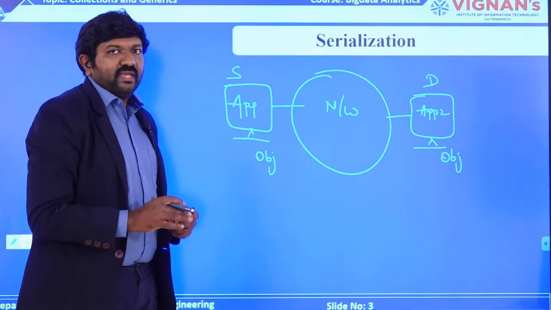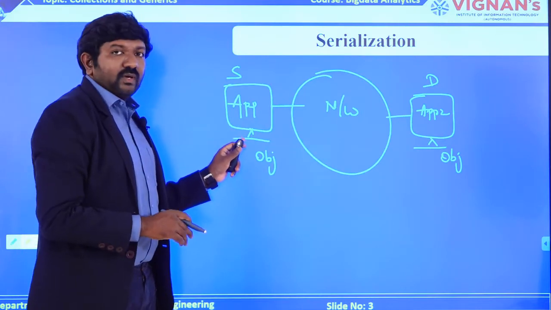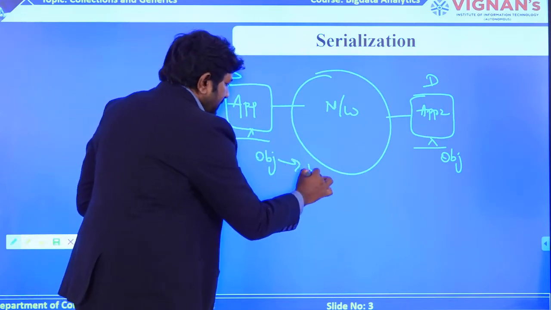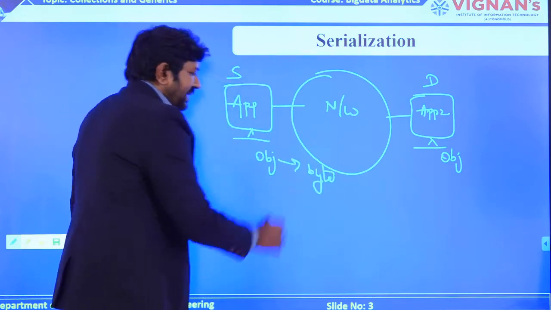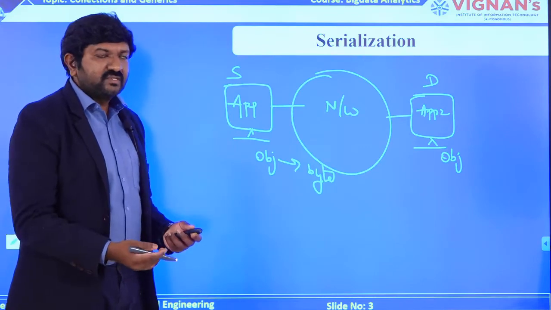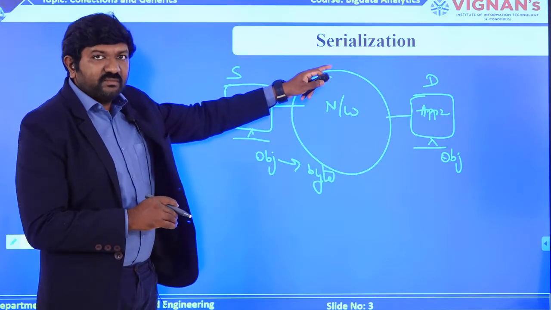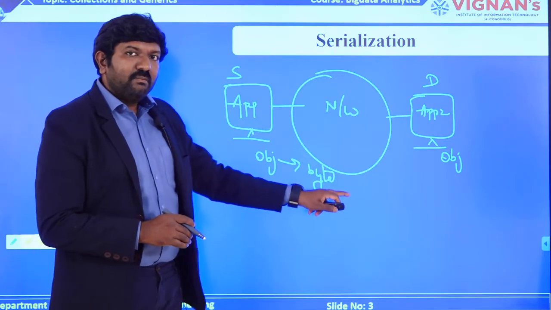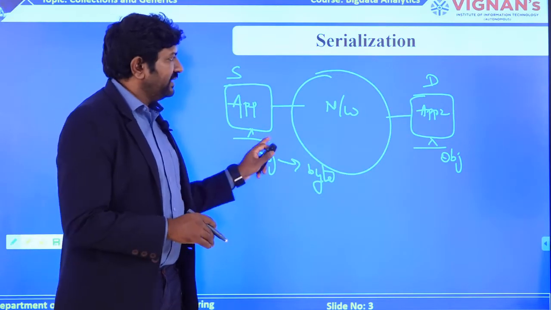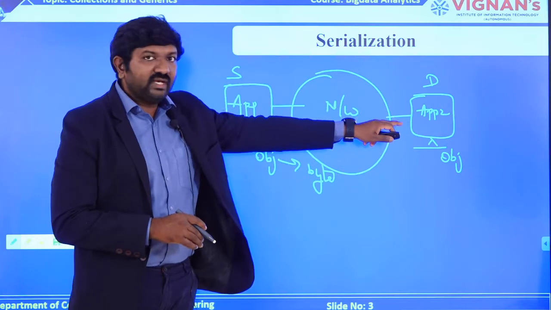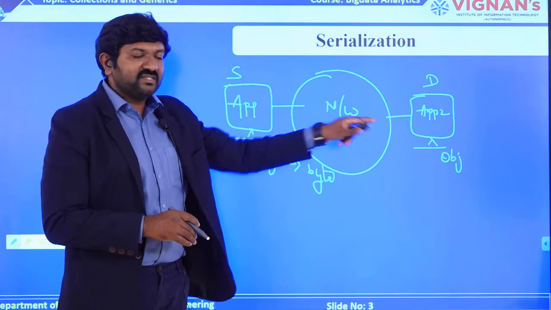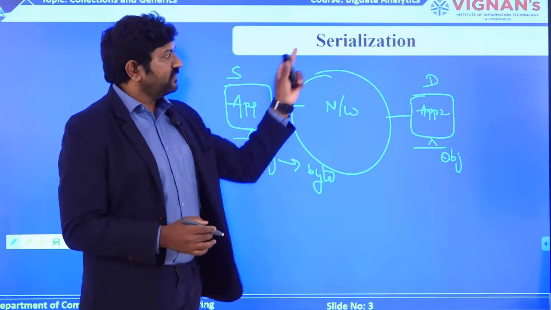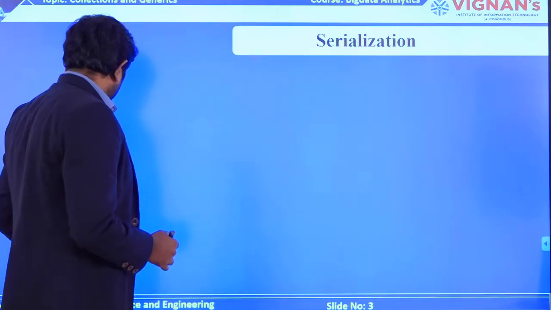It is making its own programming, but when you are communicating these objects into the network, they will be converted into bytes or byte streams. So serialization is something which helps you convert your objects into byte stream format, so your data will be transmitted over the network to the other machines or applications in the form of byte streams. That is the basic concept of serialization.